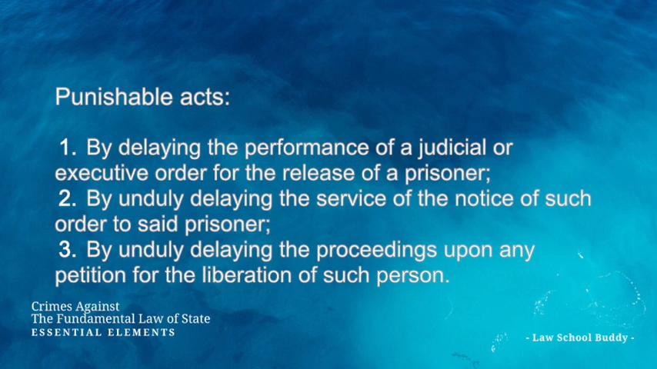Article 126. Delaying release. Punishable acts. 1. By delaying the performance of a judicial or executive order for the release of a prisoner. 2. By unduly delaying the service of the notice of such order to said prisoner. 3. By unduly delaying the proceedings upon any petition for the liberation of such person.